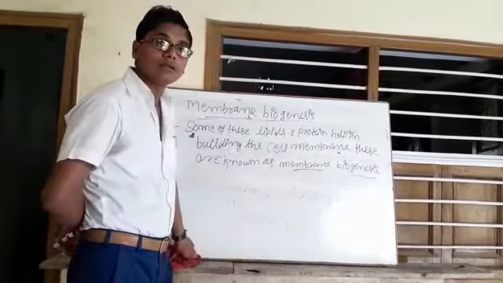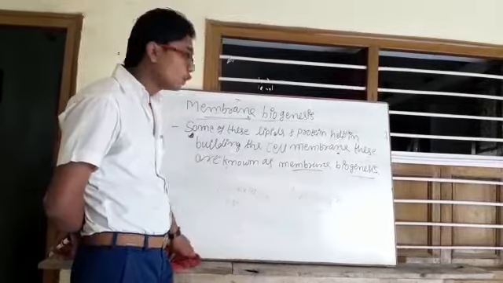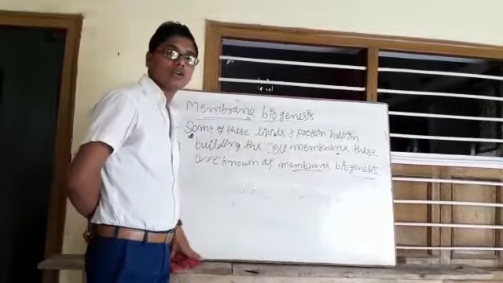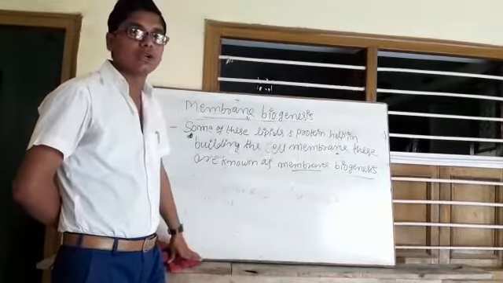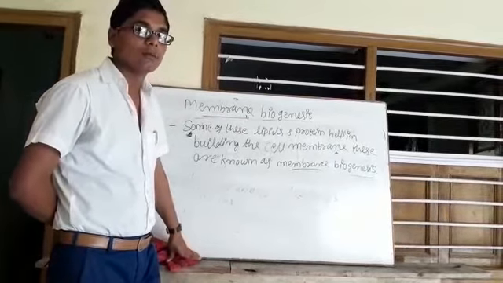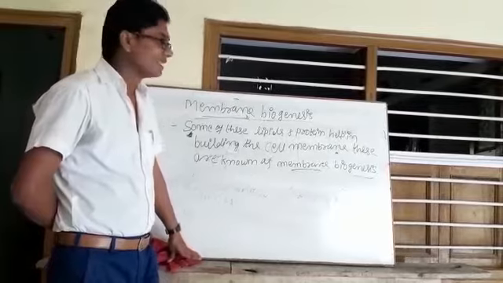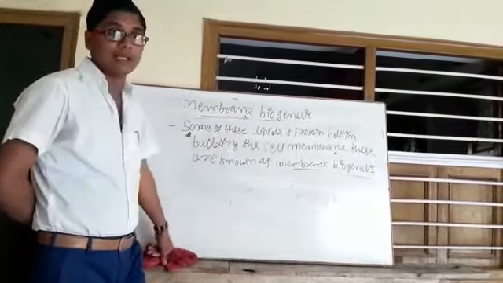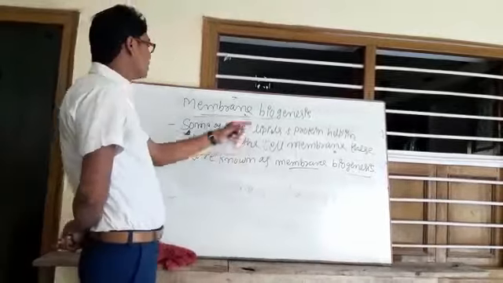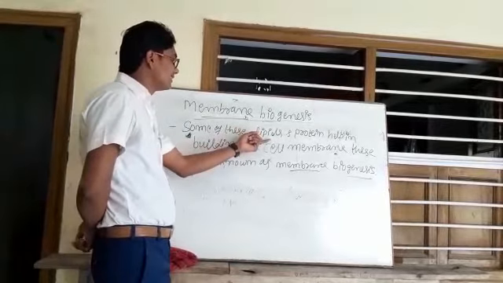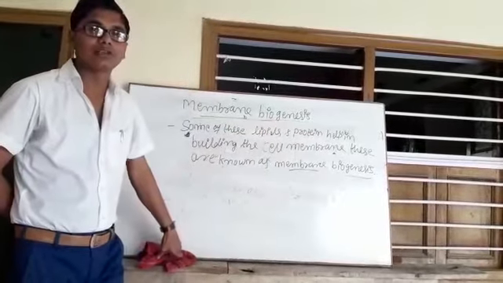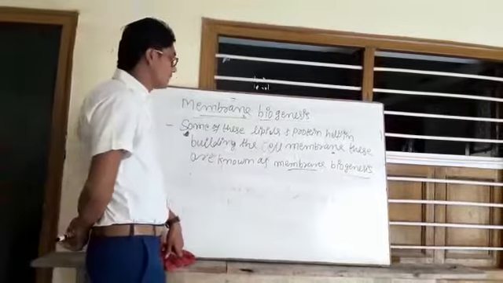What is the cell membrane? You know that a cell has an outer covering, that is called the cell membrane, plasma membrane, etc. That membrane is made with the help of these lipids and proteins formed within the smooth endoplasmic reticulum and rough endoplasmic reticulum.